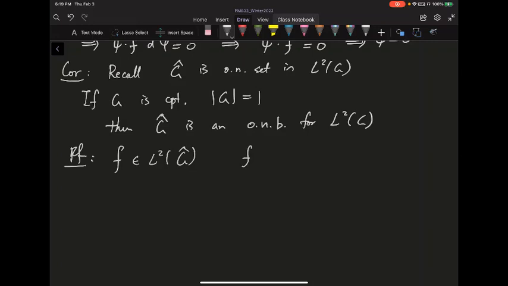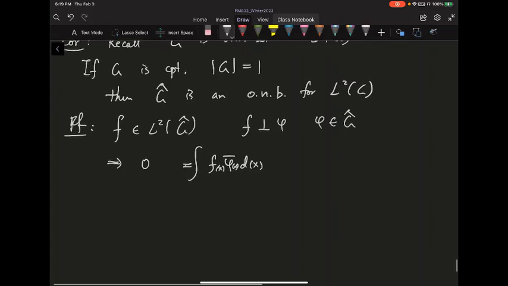So let's suppose f is perpendicular to all phi for phi inside G hat, for all characters. When you integrate f and phi bar dx, because you're inside L2, this is going to be equal to 0. You're perpendicular, so the inner product is 0.